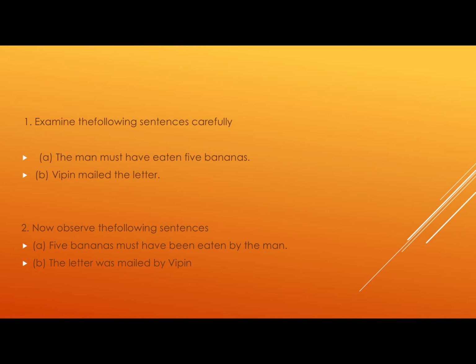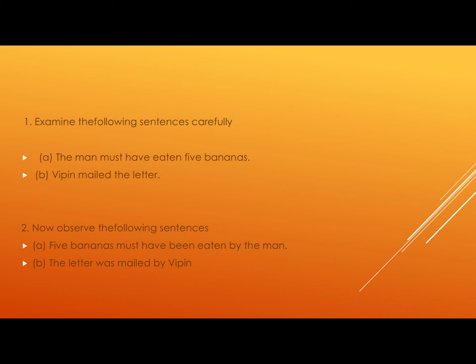Now, let us read these sentences. Examine the following sentences carefully. The man must have eaten 5 bananas. Fine. And Vipin mailed the letter.